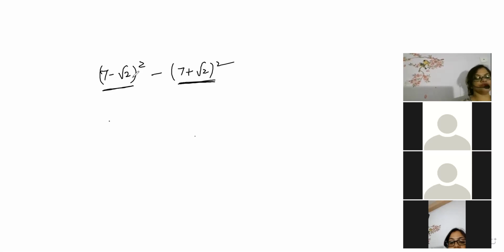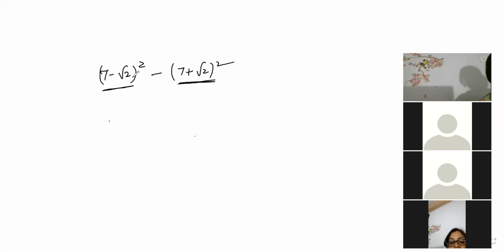Keshav minus 14 root 2. Keshav is the first one who solved this question, telling minus 14 root 2. Let's see what others are telling. Ashwin minus 14 root 2. Kanishka minus 42 root 2. Vishal 4. Okay, anyone else want to give answer? Kanishka minus 14 root 2. Okay, let's see, beta. Lokesh minus 14 root 2.